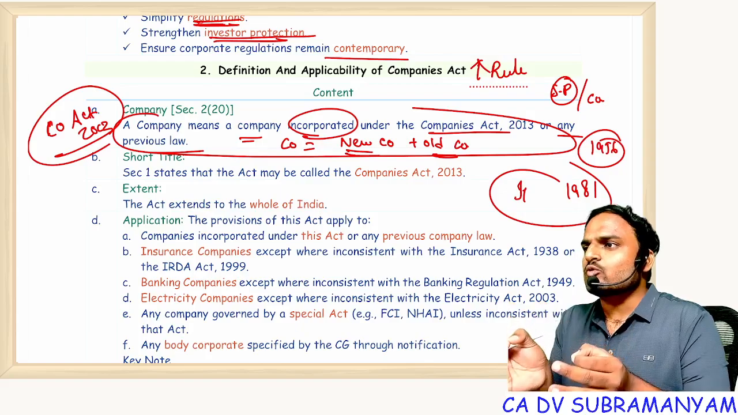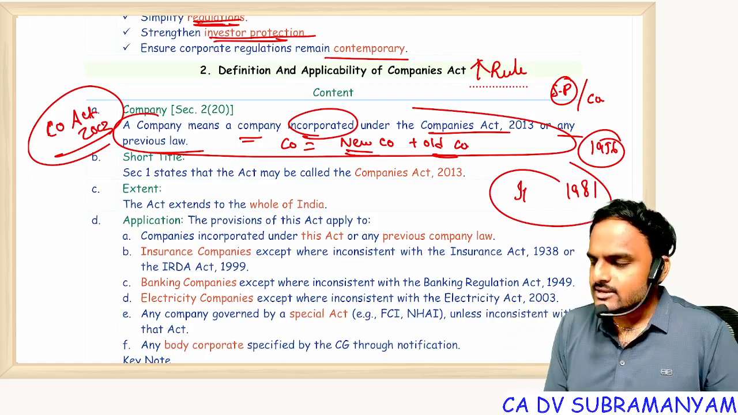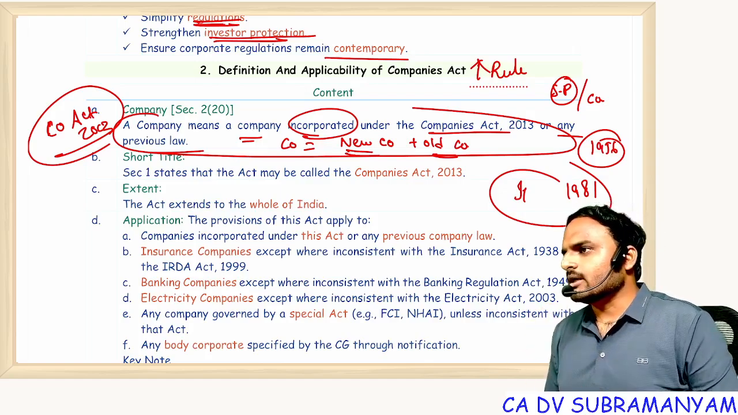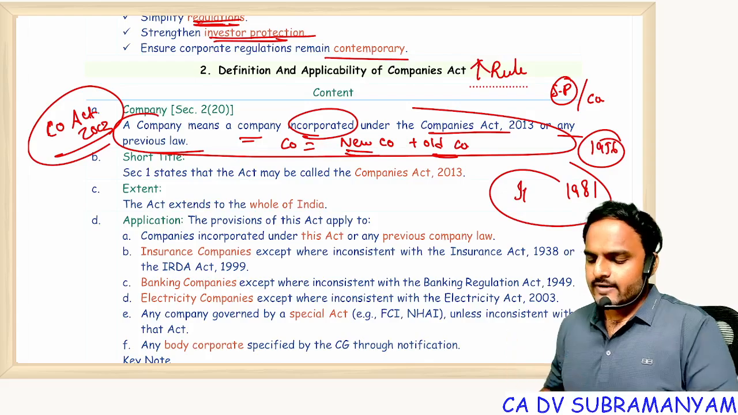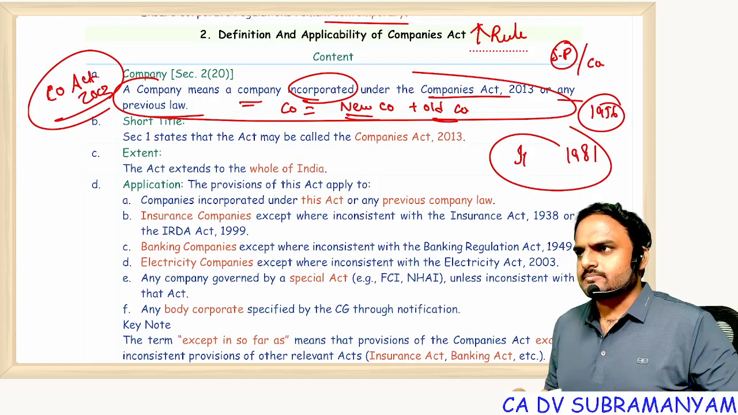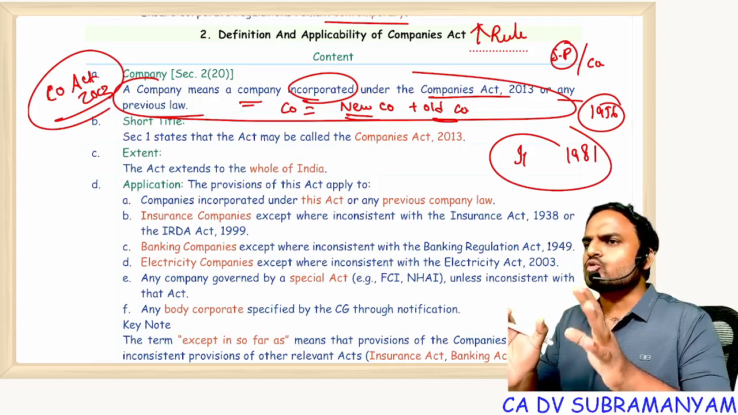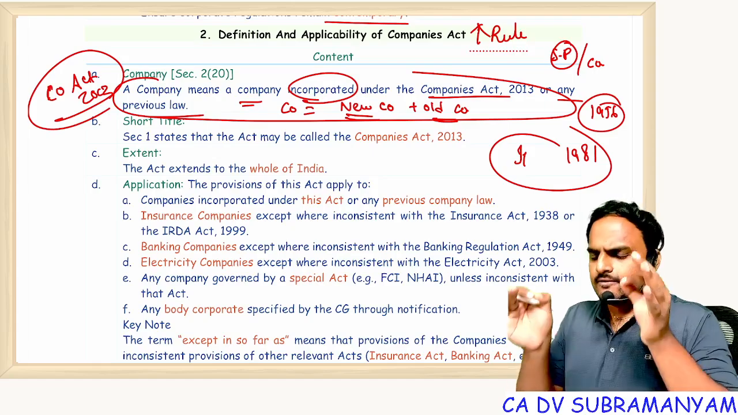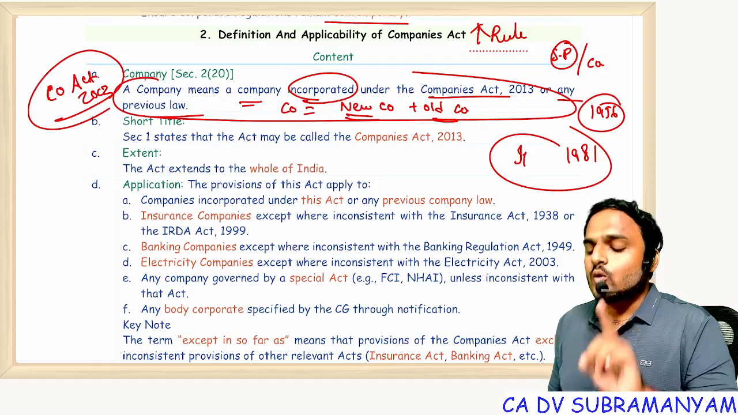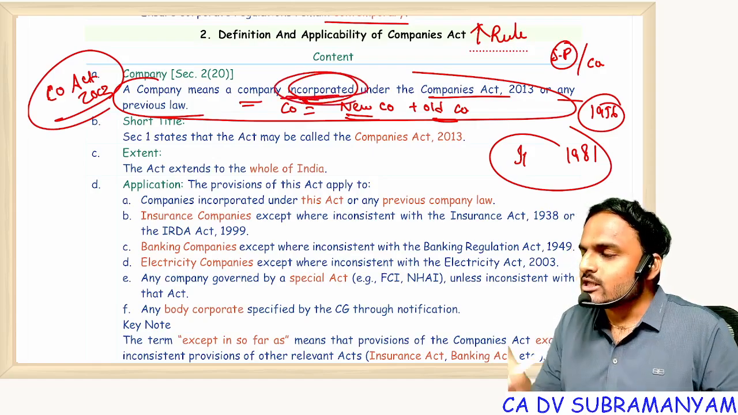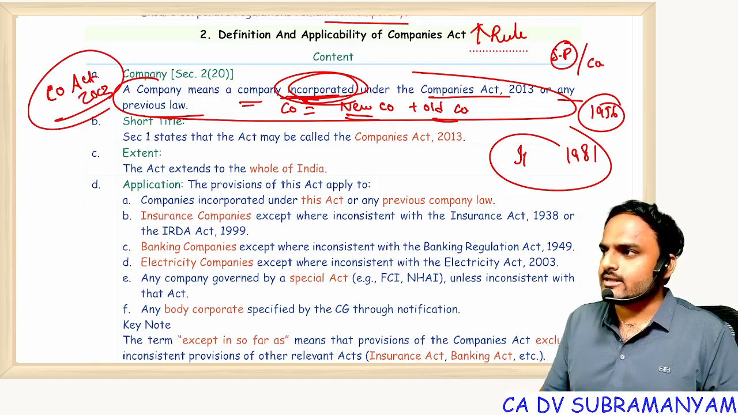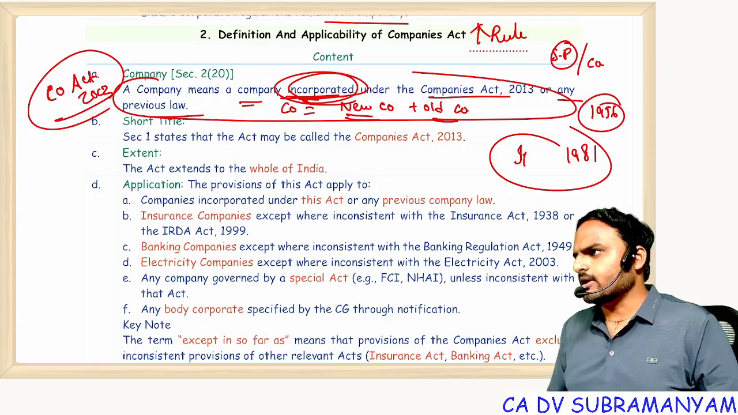To answer these questions, the lawmaker framed the definition like this: company means not only a new company but also old companies. Now you understand the logic? Fine. Now tell me, every association of persons is a company, true or false? False. Why? Only an incorporated association is a company, and that incorporation should happen under Companies Act 2013, or any previous company law.